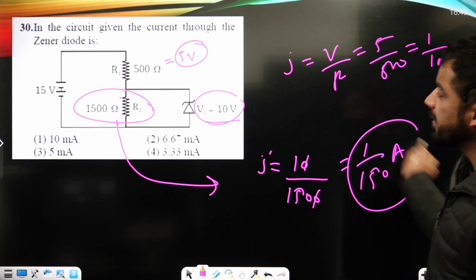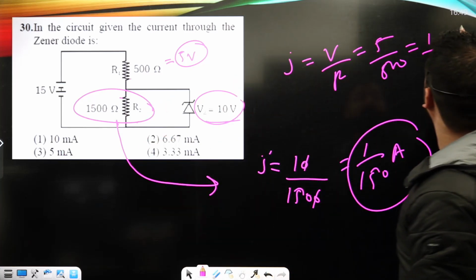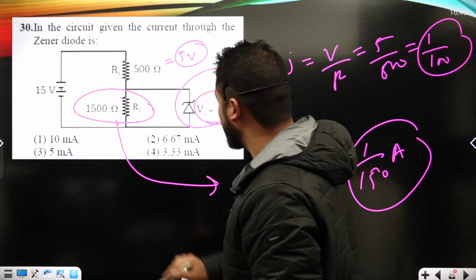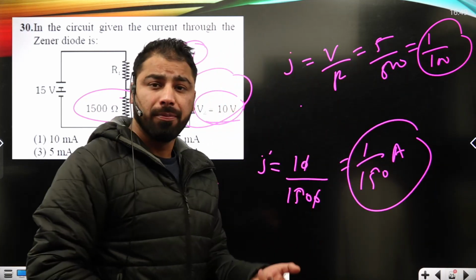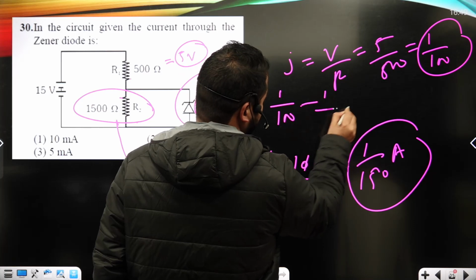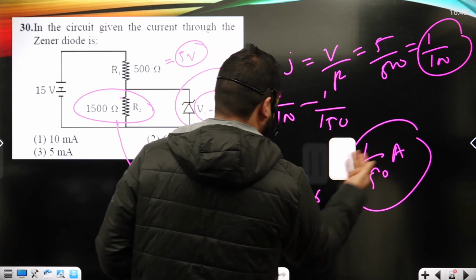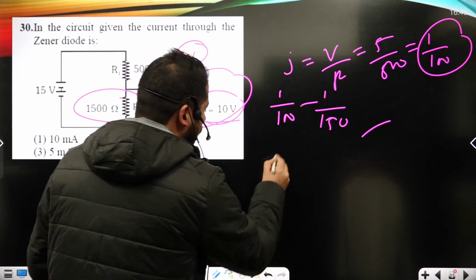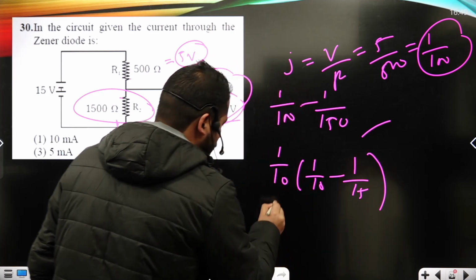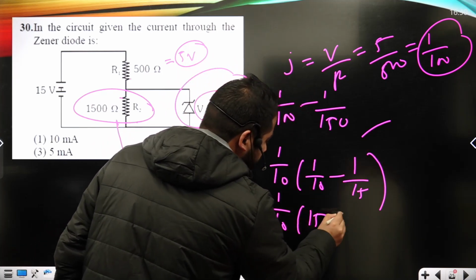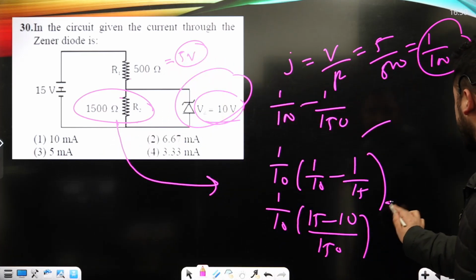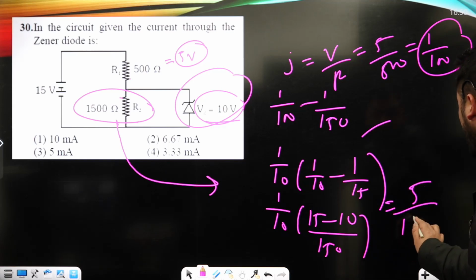amperes through this resistor, okay? The total current is this much, and through this resistor it is this much. If I want to know the current through the Zener diode, the total current minus this current will give me the current through the Zener diode, right? That's total current 1 by 100 minus 1 by 150, okay? So it is 1 upon 10 minus 1 upon 15. So 1 upon 10, it is 15 minus 10 upon 150, okay?